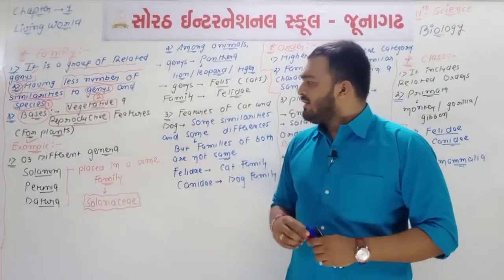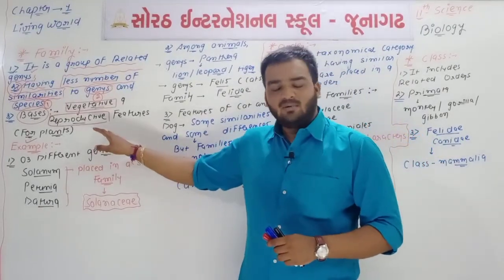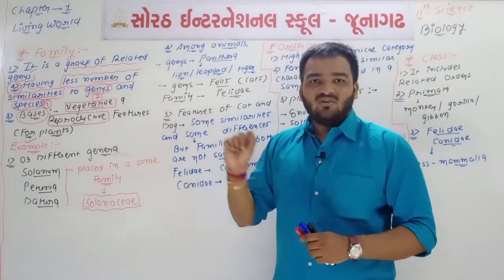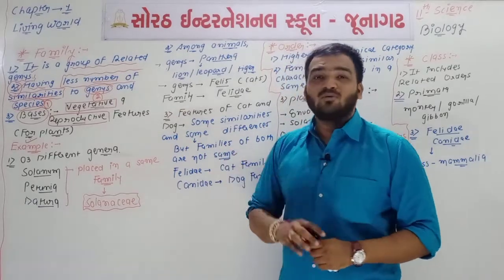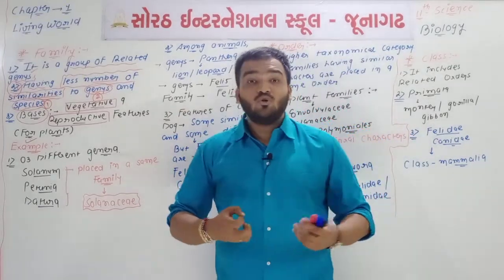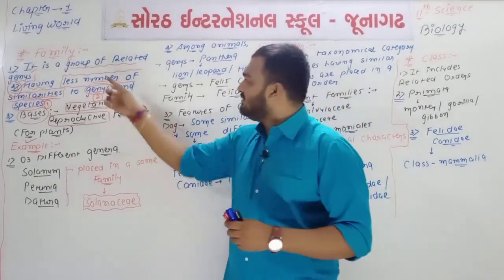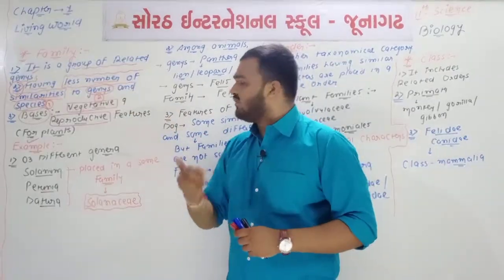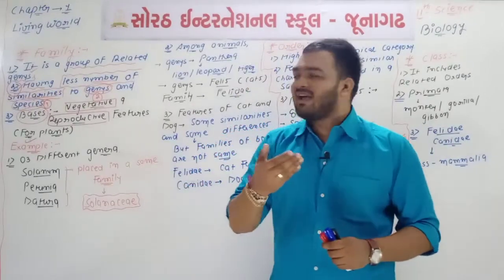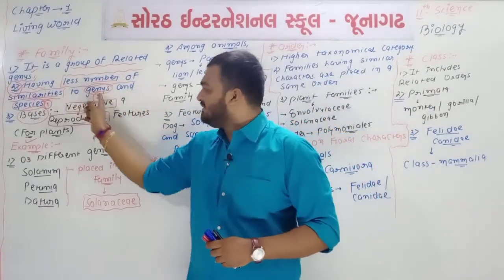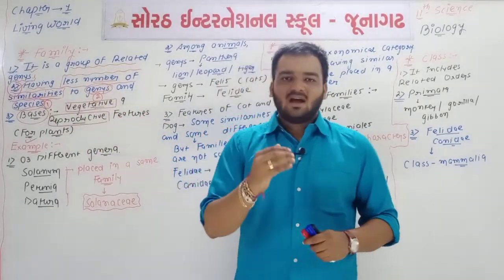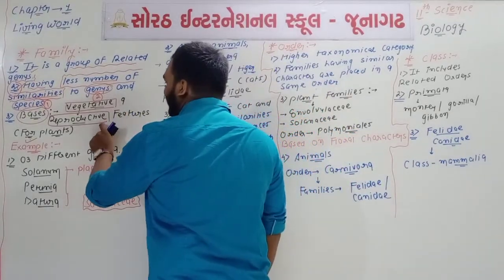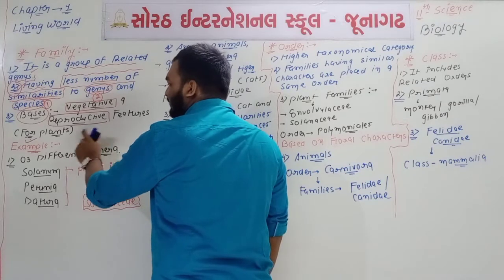Now see, if you talk about the exam, the first 3 points are completed. These first 3 points are only information. Again, we are going to revise these 3 points. Family is a group of connected, related genera, having fewer similarities in their characters compared to genus and species, and it is based upon vegetative features as well as reproductive features in the case of plants.